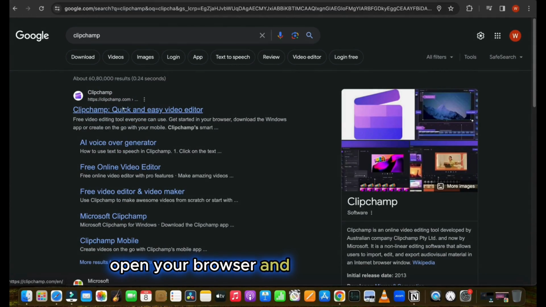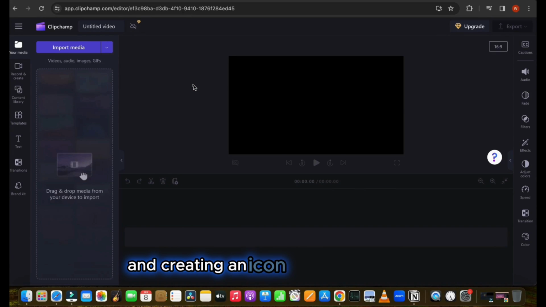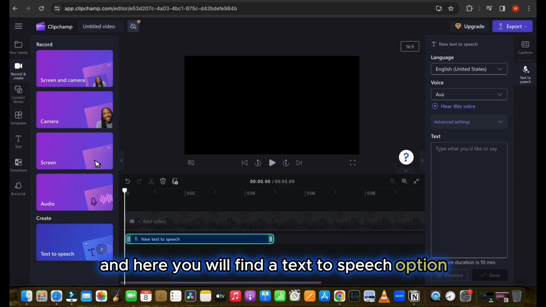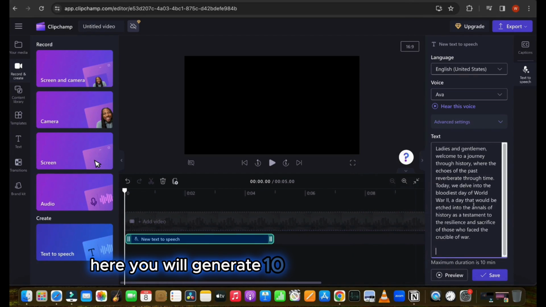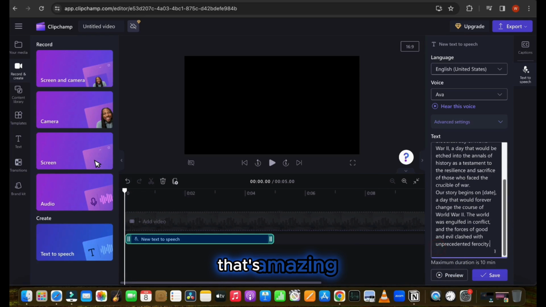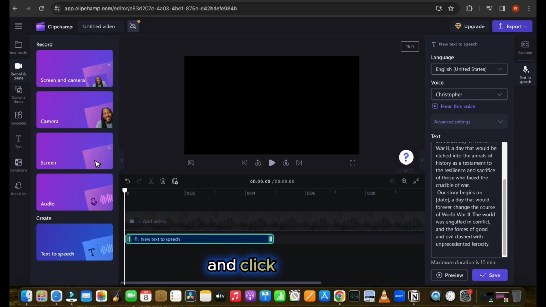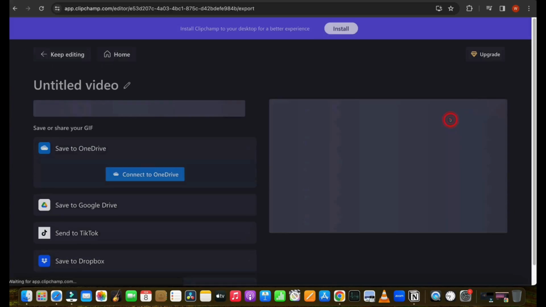Open your browser and search Clipchamp. Open the link and sign in to your account. After that, click on Create a Video. Then, click on the record and create icon from the left side, and here you will find a text-to-speech option. Click on this, and then enter your text. Here you can generate 10 minutes of audio at once. That's amazing. Now select the voice which suits your video and click on Save. Then click on Export and export it in MP4 format.